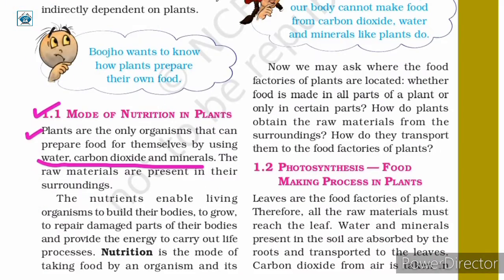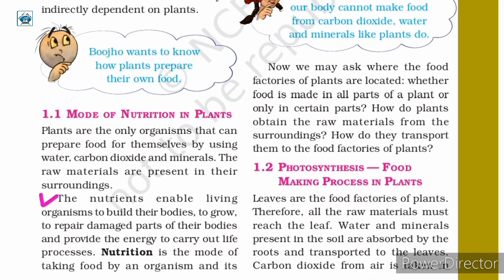You all have studied about the process of photosynthesis, and we know that plants are the only organisms that can prepare their own food with the help of water, carbon dioxide and minerals. Now, where do they get these raw materials from? Well, these raw materials are present in their surroundings. So, they get them from their surroundings.